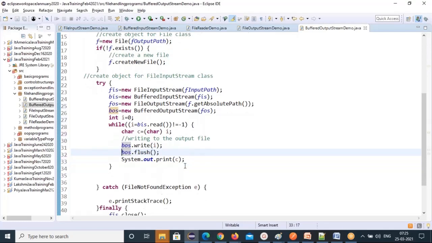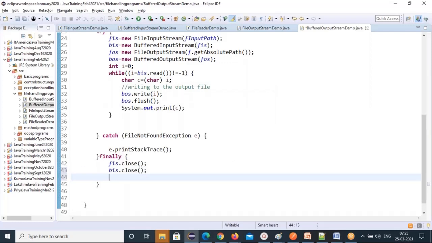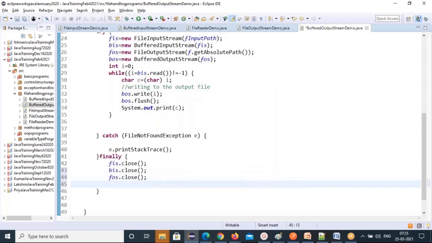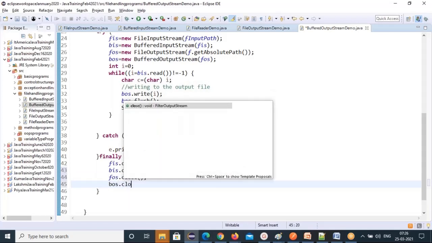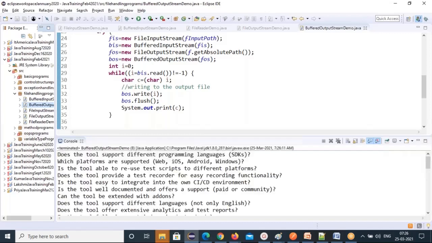Now we can close all these things. So bos.close, fos.close, and then bos.close. All these streams you are closing in the finally block. So let's run this program so that it will create and read properly.